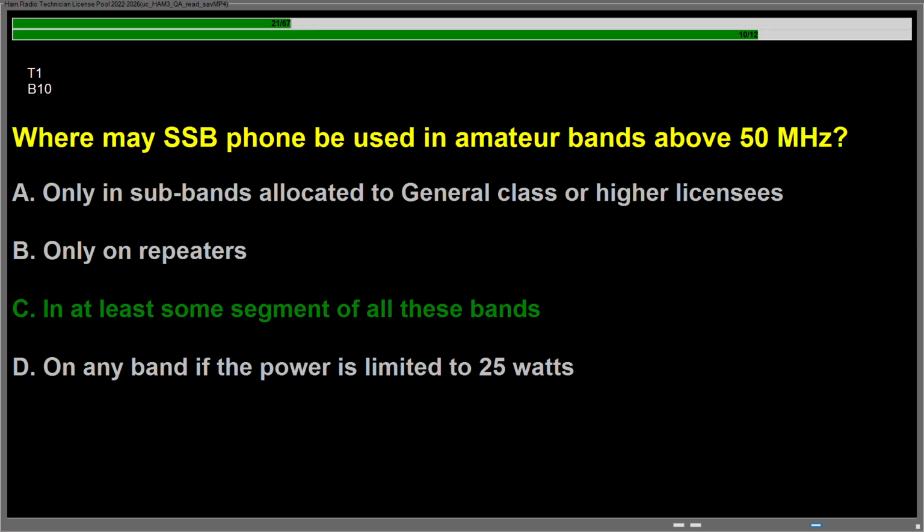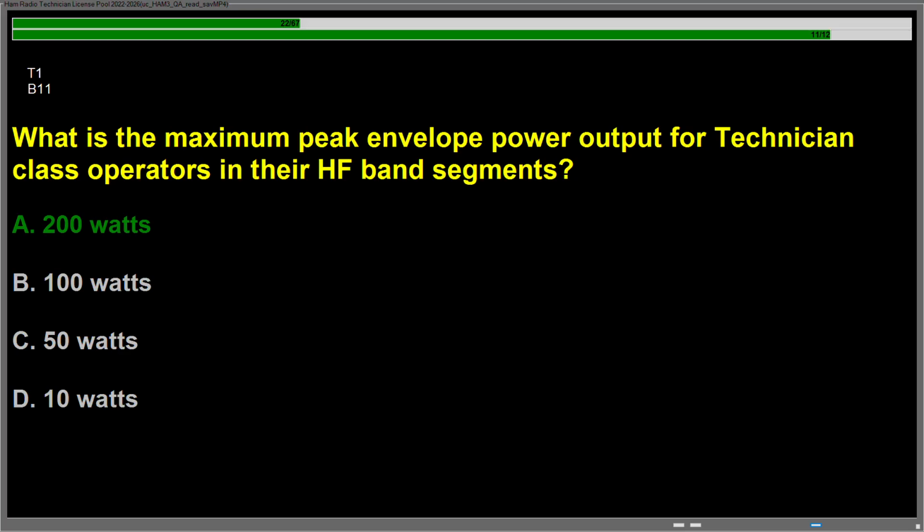Question Bravo 10, where may SSB phone be used in amateur bands above 50 MHz? Answer is C. In at least some segment of all these bands. Question Bravo 11, what is the maximum peak envelope power output for technician class operators in their HF band segments? Answer is A. 200 watts.